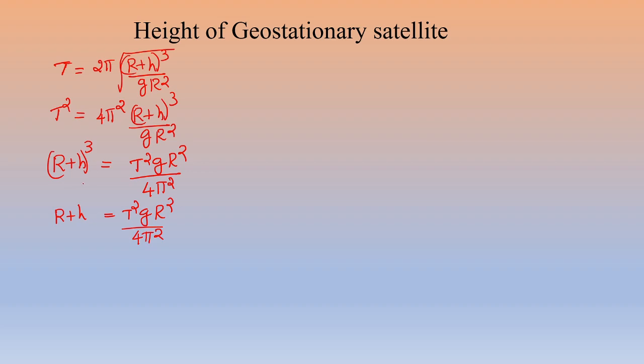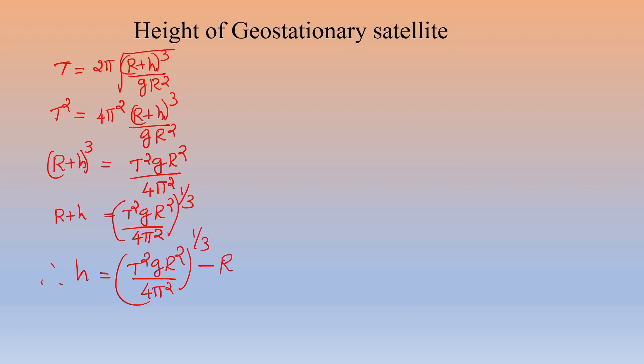Taking the cube root on both sides, R plus H cube becomes R plus H, and on the right side it is all raised to 1 by 3. Therefore, the height H is equal to (T square g R square divided by 4 pi square) all raised to 1 by 3 minus capital R.